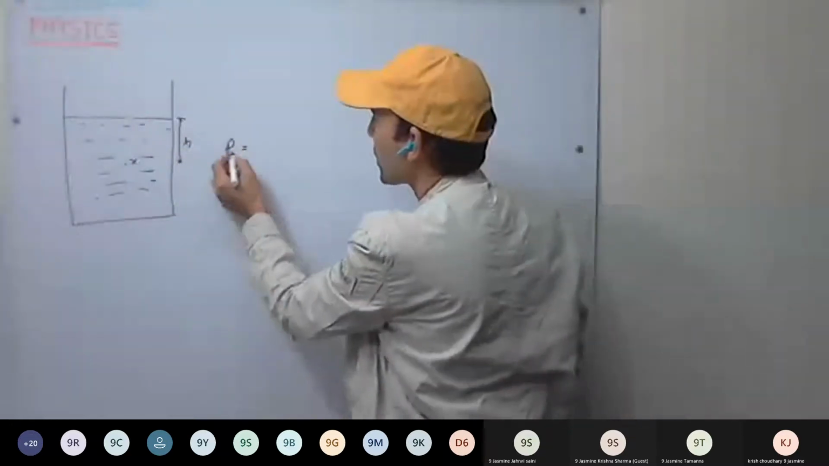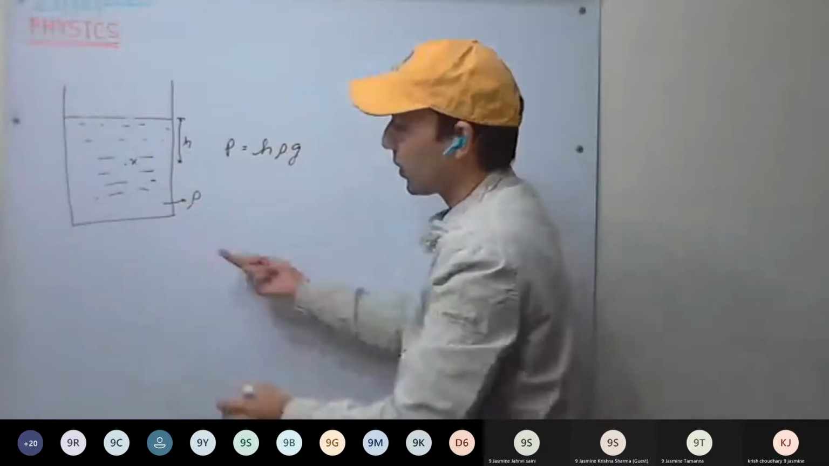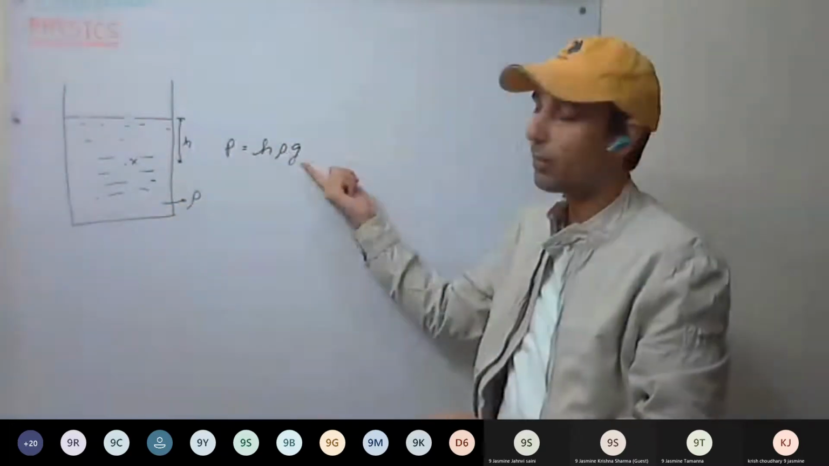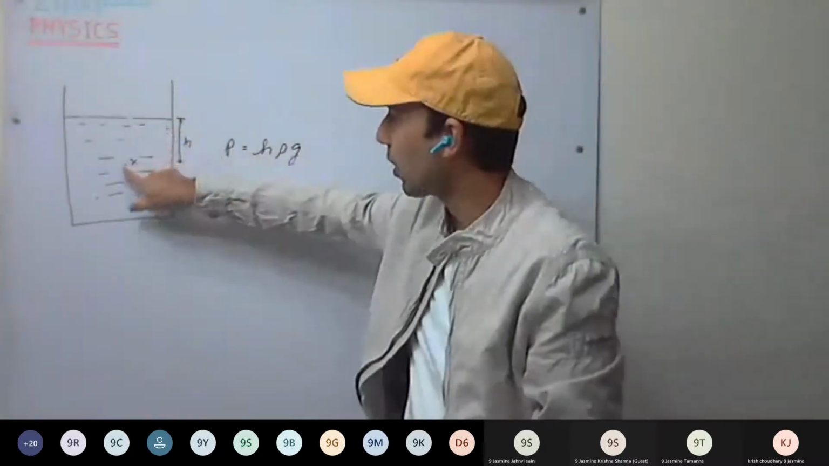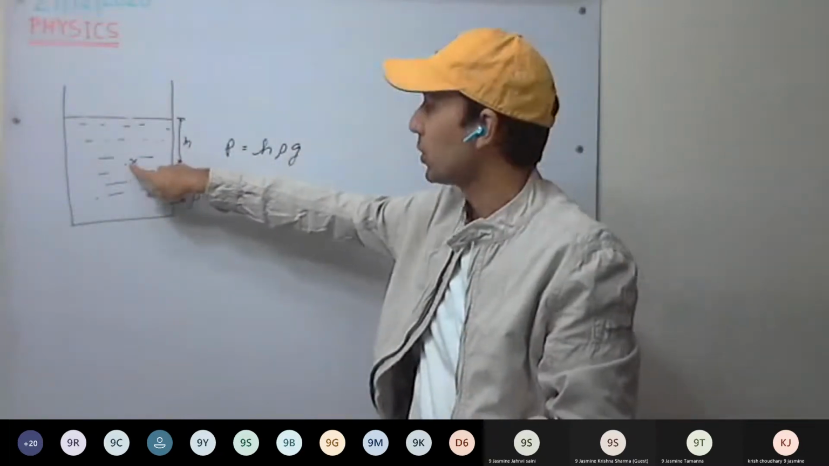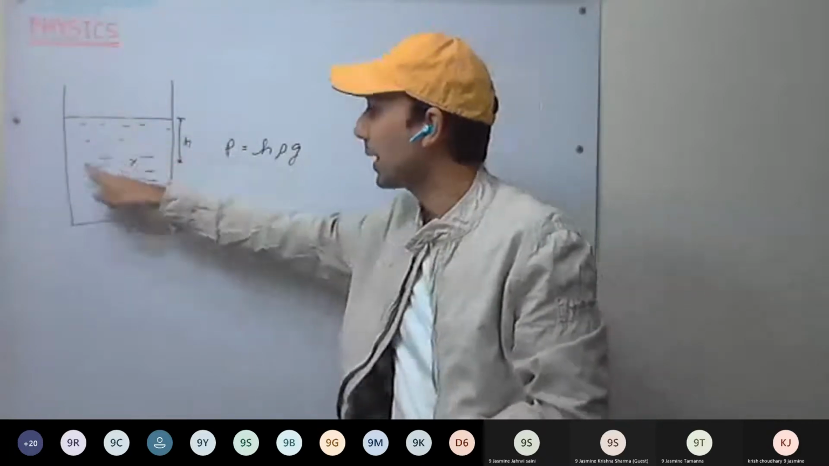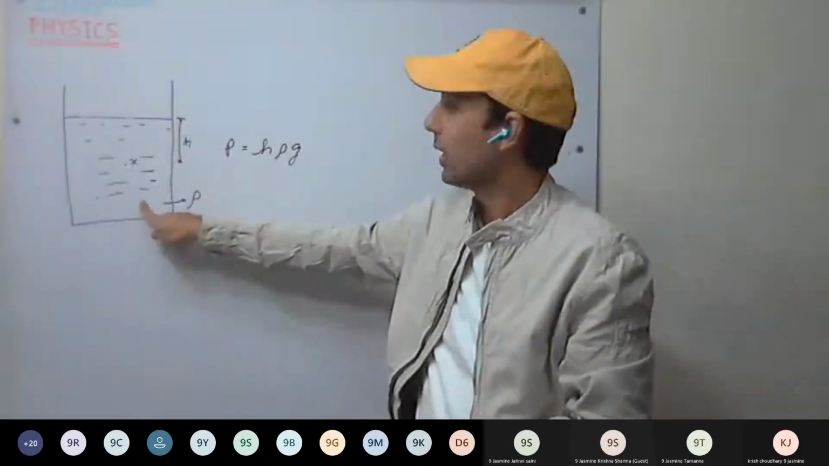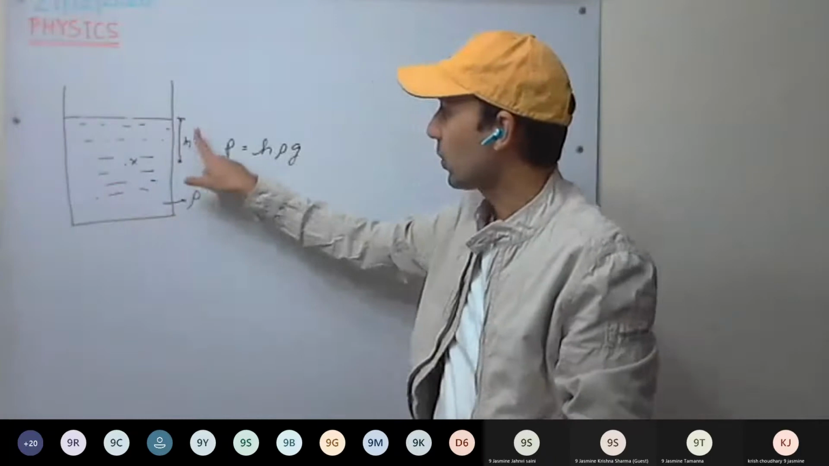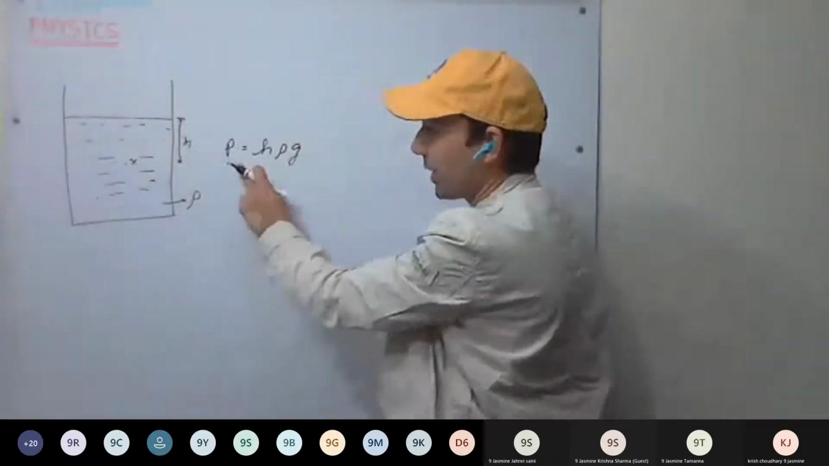Now we have found the pressure. Pressure will be H rho G, where rho is the density of the liquid, G is acceleration due to gravity, and H is the depth of the point from the free surface. So we can calculate the pressure at any point inside the liquid. As H varies, the pressure will vary.